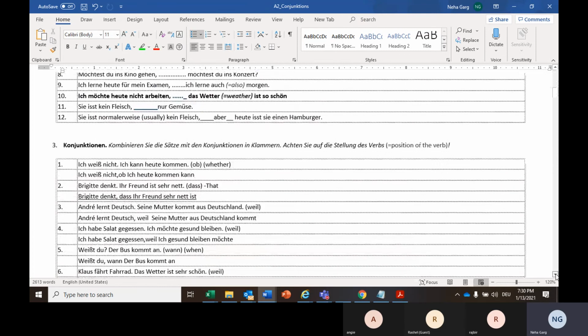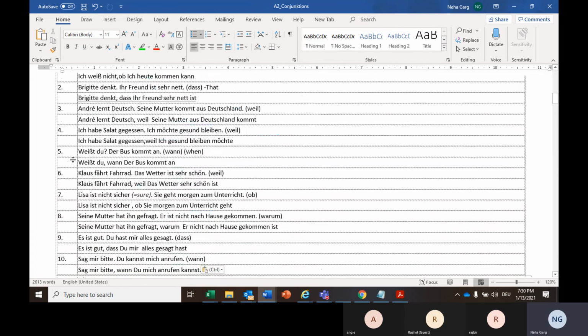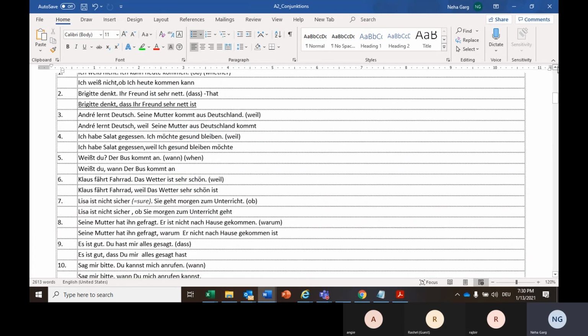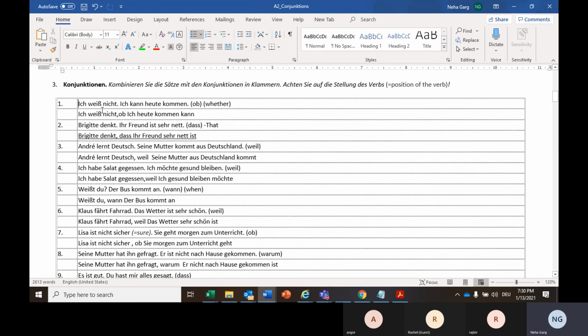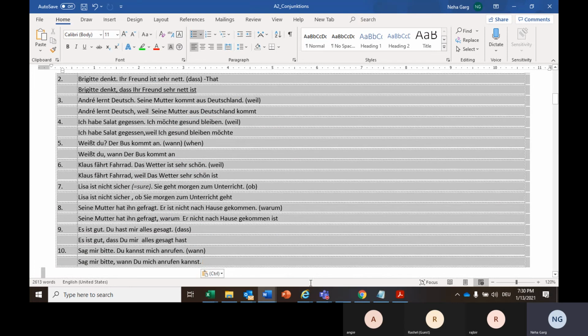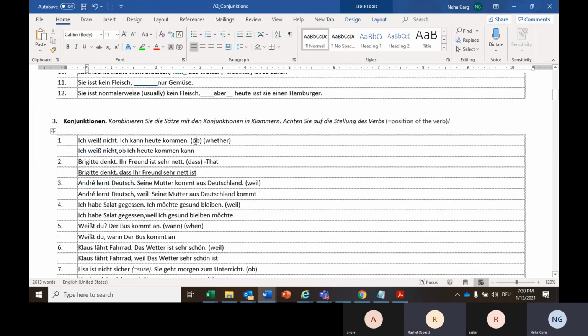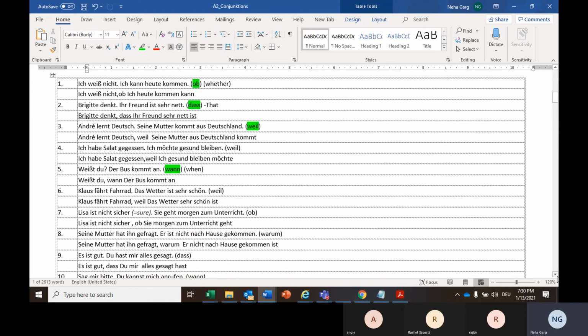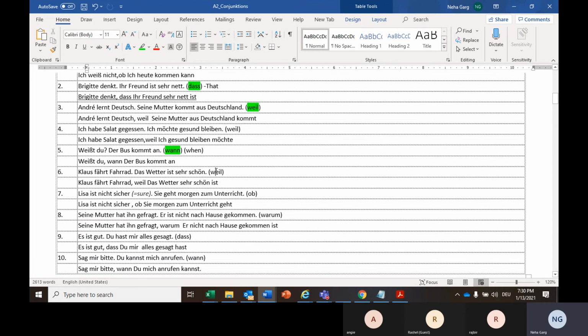Now what your homework will be, after this class I'll upload the recording and this sheet also. First thing you will be doing, you will go through these sentences one more time. Your main homework will be all these green highlighted words in this exercise number 3. I'm just highlighting them so that you don't miss them. All these conjunctions given in exercise number 3, you will make fresh sentences using these conjunctions.